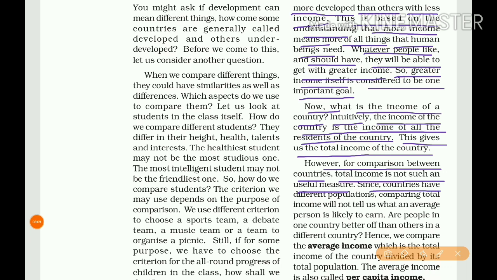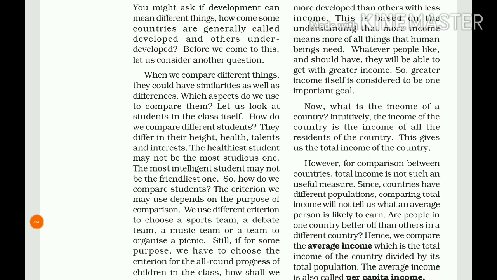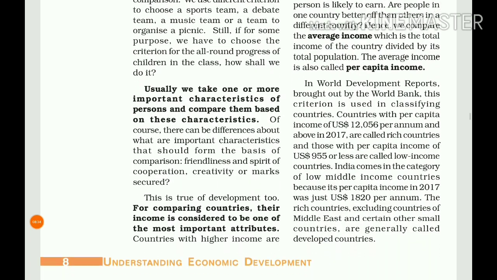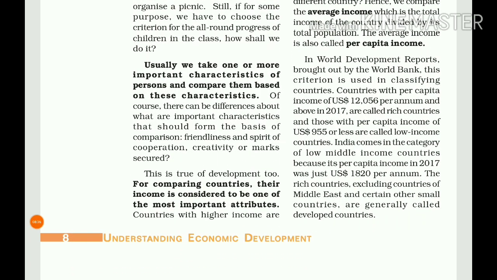Since countries have different populations, comparing total income will not tell us what an average person is likely to earn. Are people in one country better off than those in another country? Hence, we compare the average income, which is the total income of the country divided by its total population. The average income is also called per capita income.